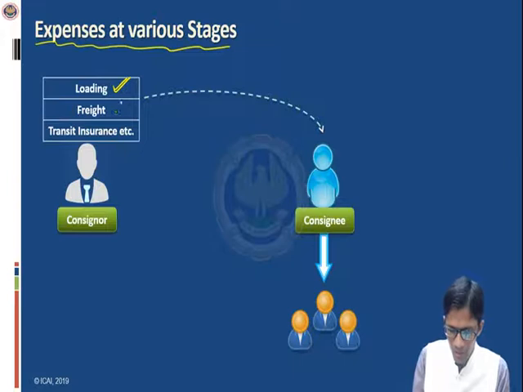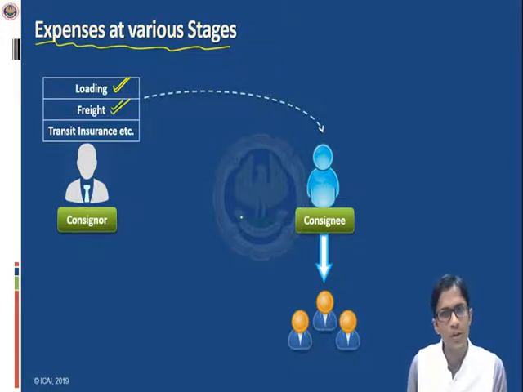Secondly, the money that has to be paid as freight for transportation of goods from the place of consigner to the place of consignee. This all depends upon the agreement. Sometimes it may happen that the freight has to be paid by the consigner, or sometimes as per the agreement it may have to be paid by the consignee.